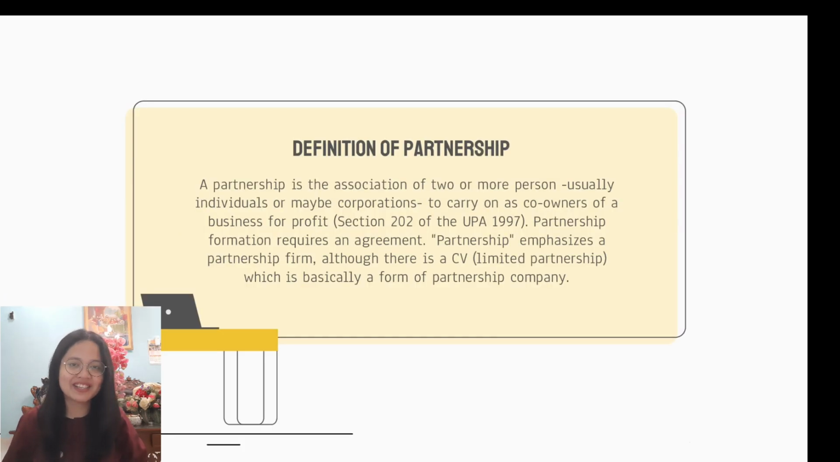Definition of a partnership. A partnership is the association of two or more persons, usually individuals or maybe corporations, that carry on as co-owners of a business for profit. Partnership formation requires an agreement. The agreement can be as formal, like many pages of agreement, or as informal, like a handshake.